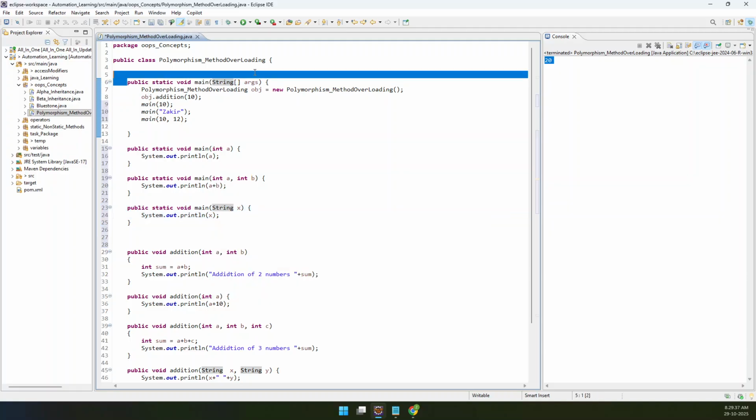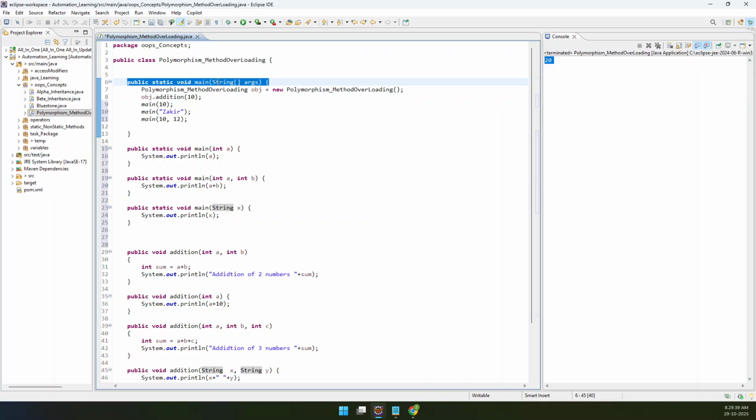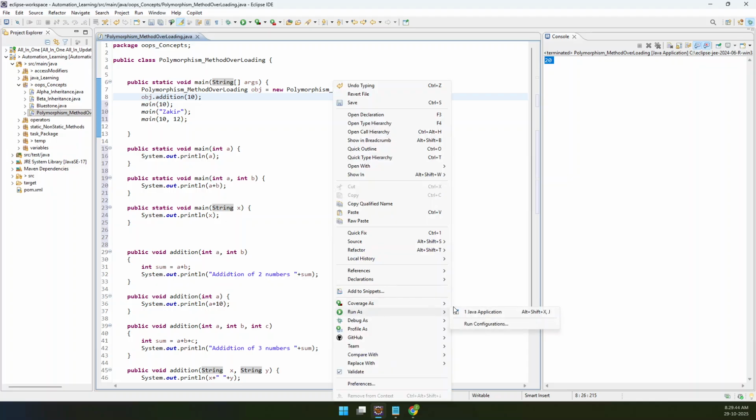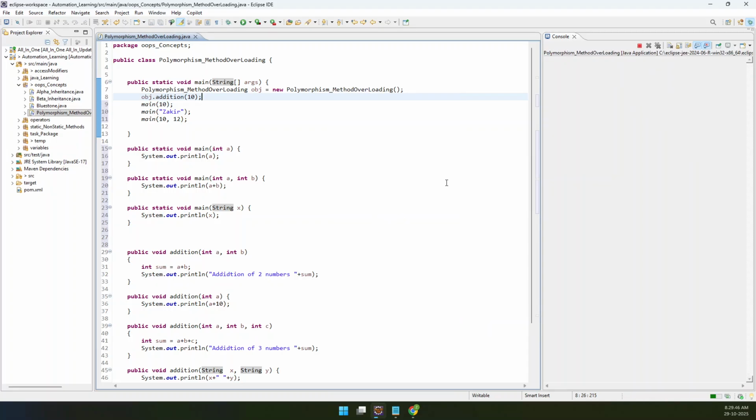There is already one method with the name called main, right? Which is accepting string of arguments. Now let me run this. Let me see if I'm getting any errors. No, absolutely no. I am successfully able to overload a main method. Okay, that should be your answer. If someone is asking, can you overload a main method?